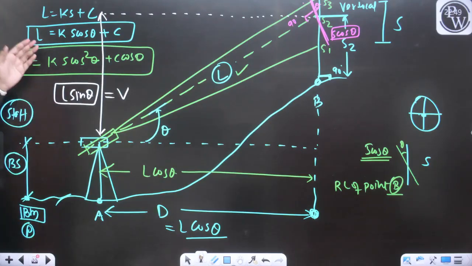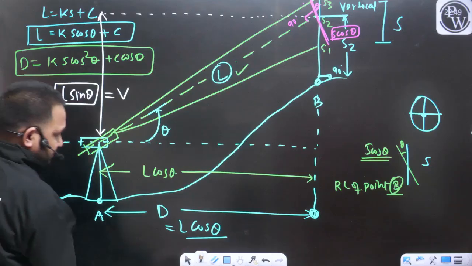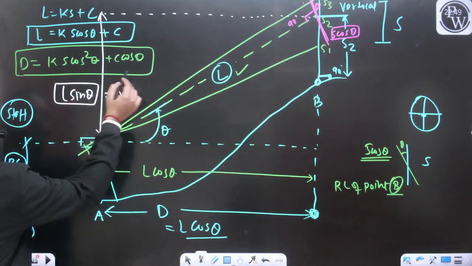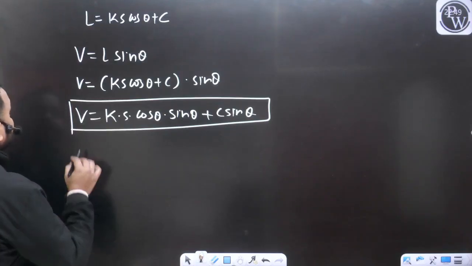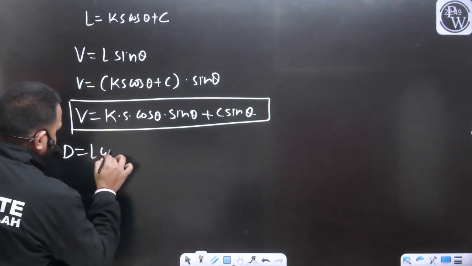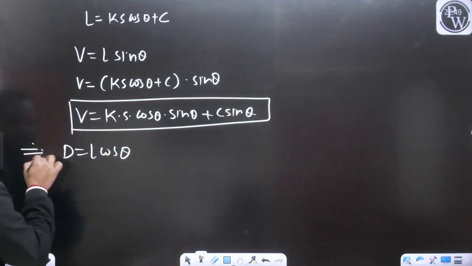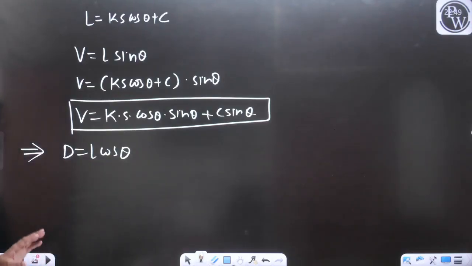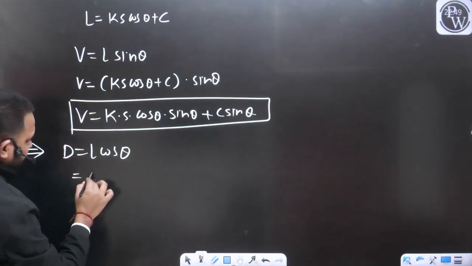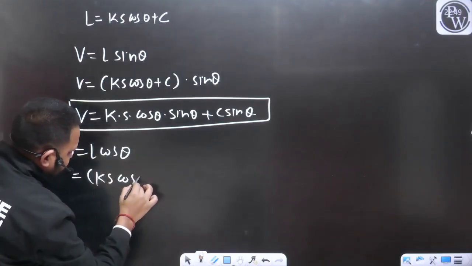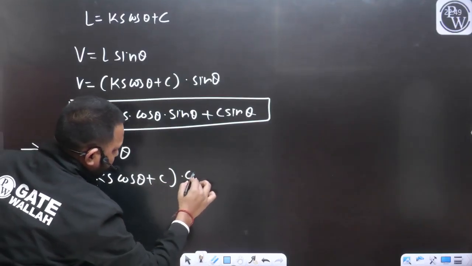So D is equal to L cos theta. I am solving here, listen carefully. What was the L? L is going to be Ks cos theta plus C, into cos theta.